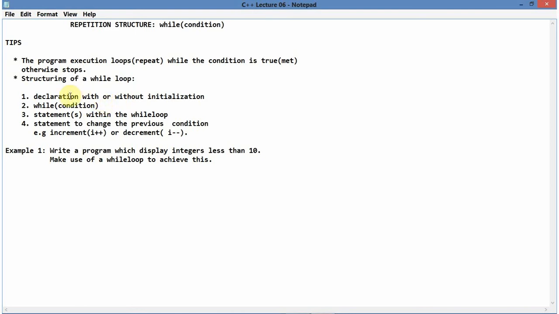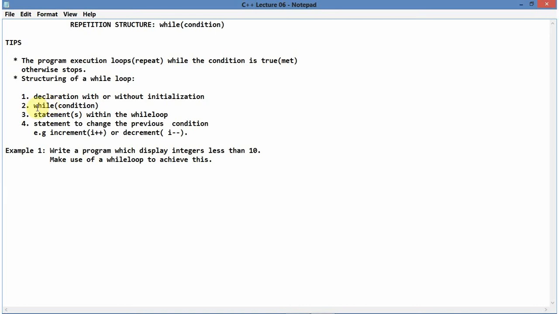You might declare a variable and initialize it to a certain value, or you might declare a variable and assign no value to it. You just declare it with no initialization. It still will be fine, but that's the first thing you have to consider whenever you're dealing with a while loop. You'll start with a declaration on top, and then secondly you'll have your while.